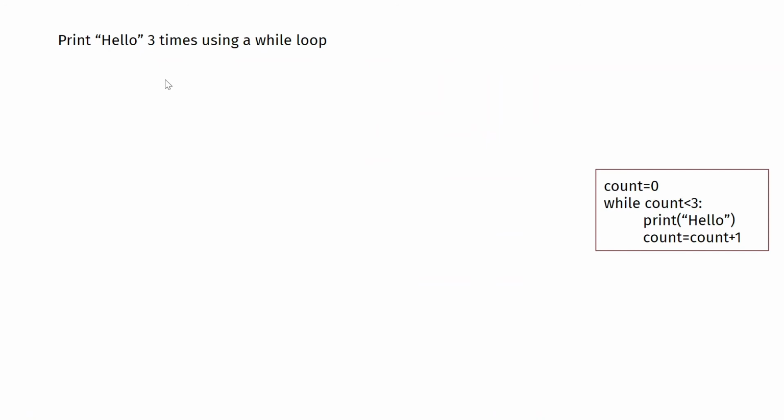Now let us look at an example. This program is to print hello 3 times using a while loop. I'll ask you a question. Is there a way to print hello without using the while loop? We did this earlier.